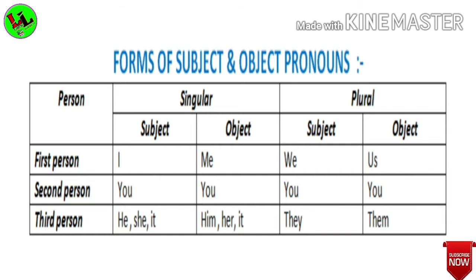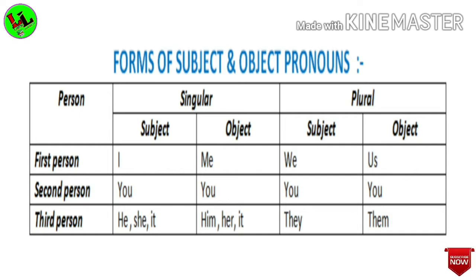Like that, in second person, you is used as subject and you is also used as object. And for plural, you is used as both subject and object.